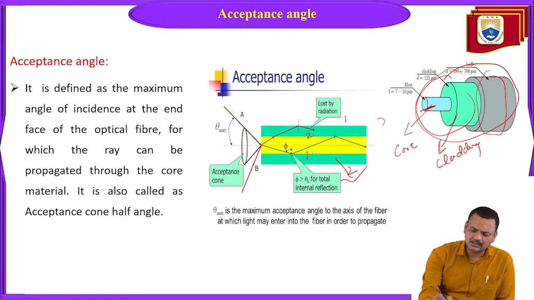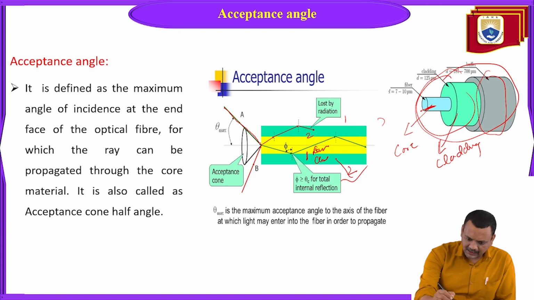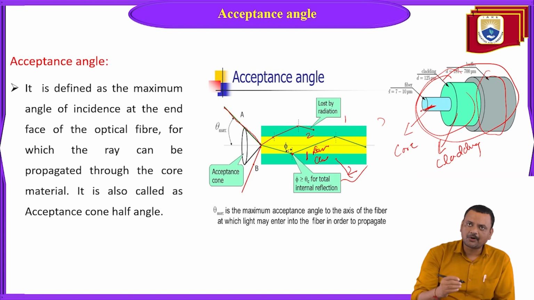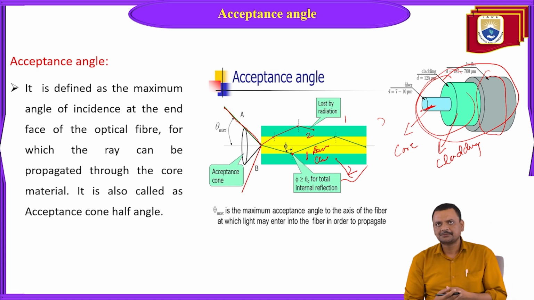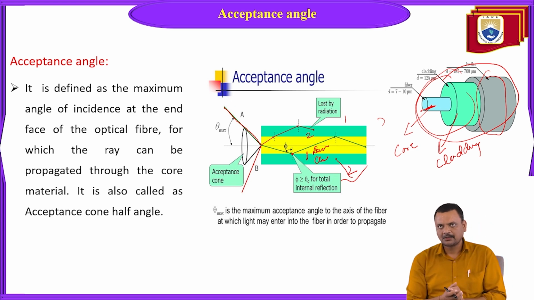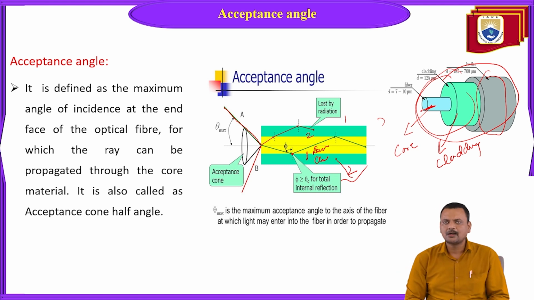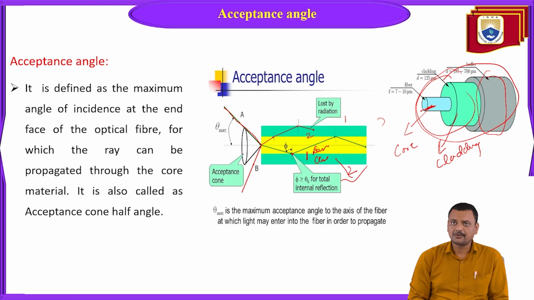So let's consider this first surface. This is the core region, this is the cladding region. If your launched ray strikes the core and cladding interface beyond the critical angle, or at minimum the critical angle, it will go for total internal reflection.